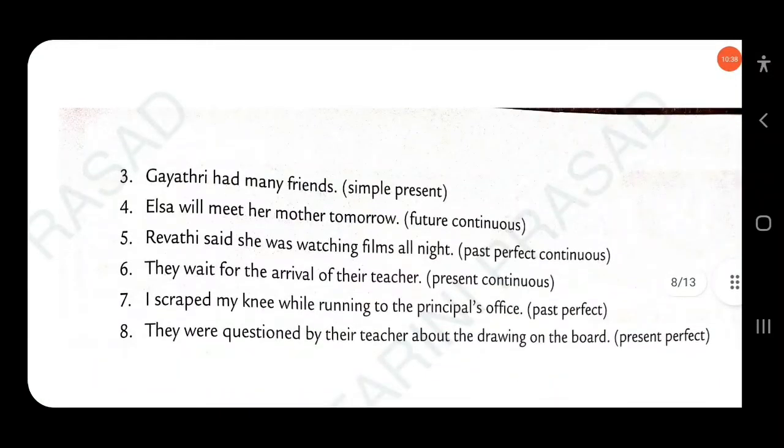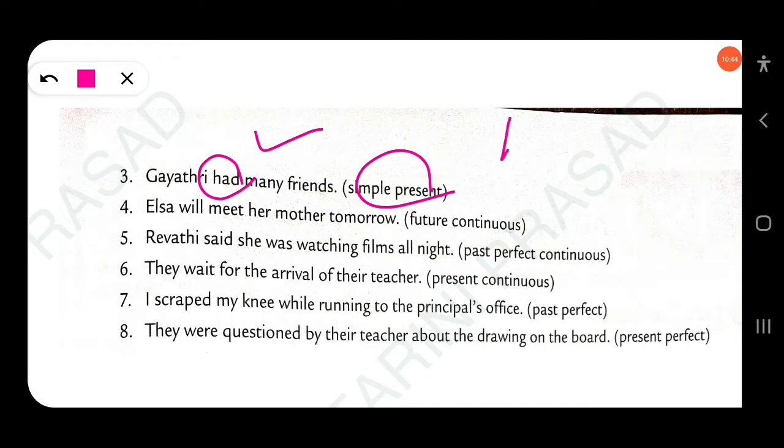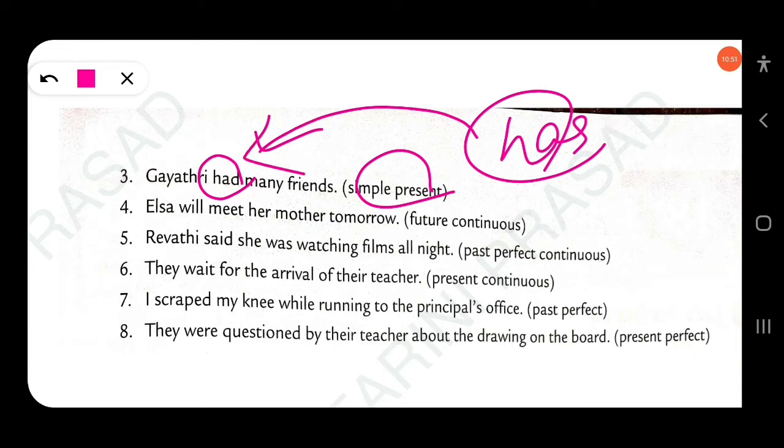Okay. Then next question here. Gayatri had many friends. The sentence is also simple past, so you have to write simple present. Just replace had with has. Gayatri has many friends.